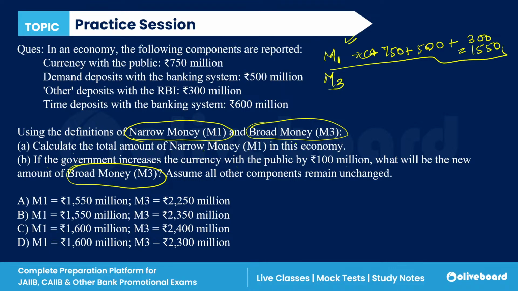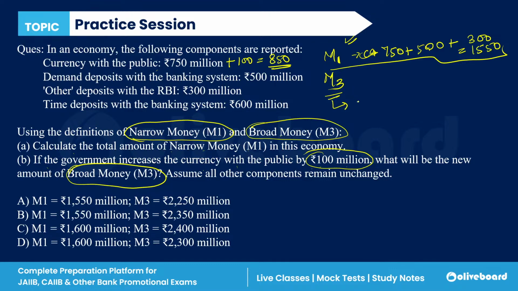Now we have to calculate broad money after making the adjustment. The new currency with the public, because the currency has been increased by 100 million rupees here. So the new currency with the public is 750 plus 100. It is 850, right? Now we have to calculate M3 with the new currency, with all the other components remaining unchanged.